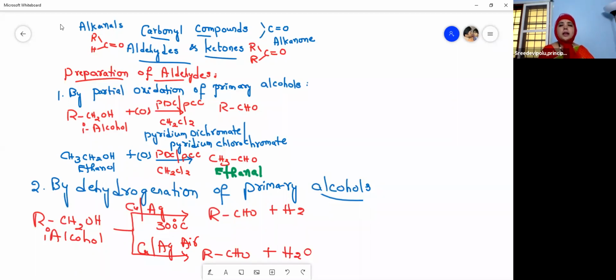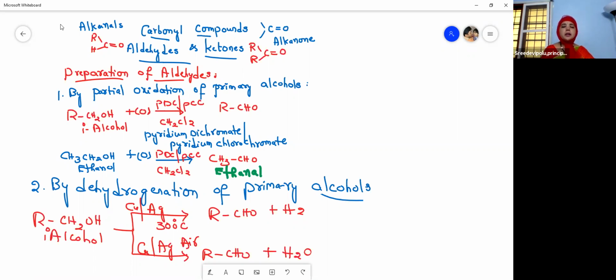Aldehydes and ketones are combinedly called carbonyl compounds because both of them commonly contain the C double bond O group. So the first preparation is by the partial oxidation of primary alcohols. By the partial oxidation of primary alcohols, aldehydes are obtained. Partial oxidation means not complete oxidation.